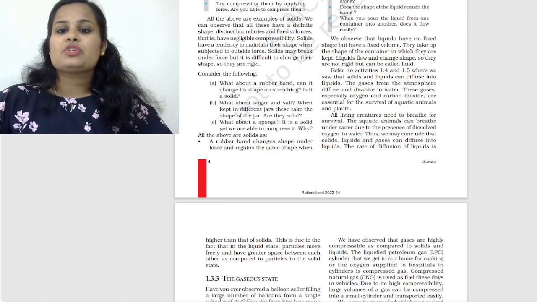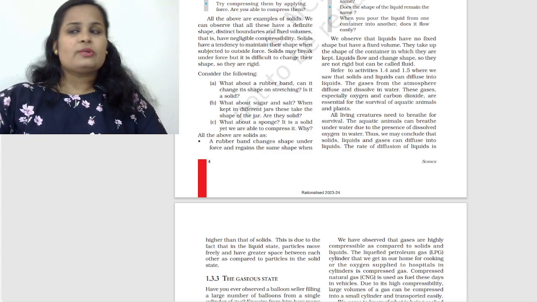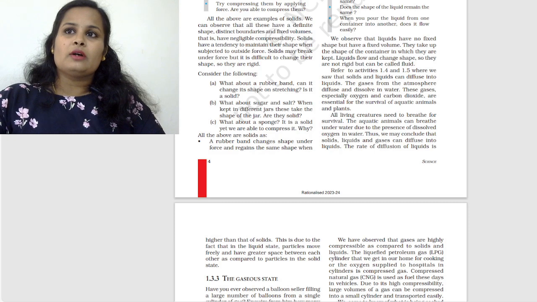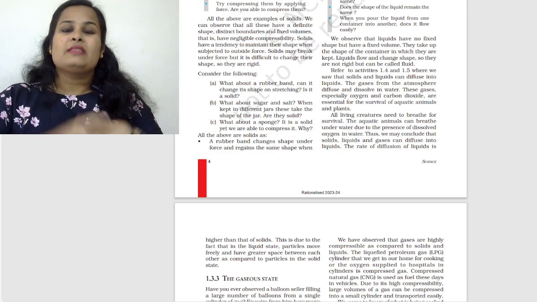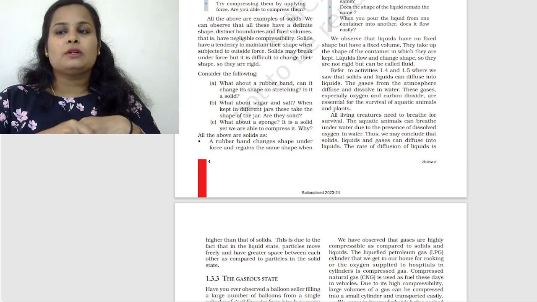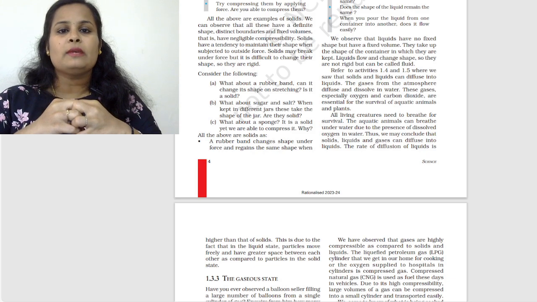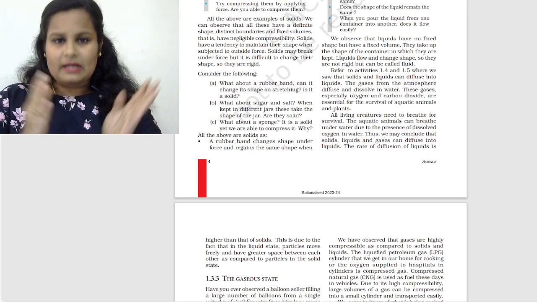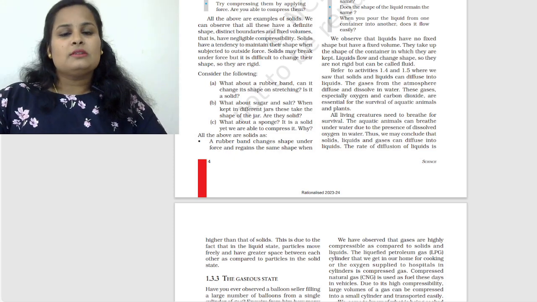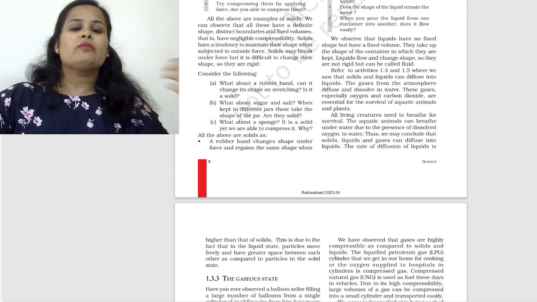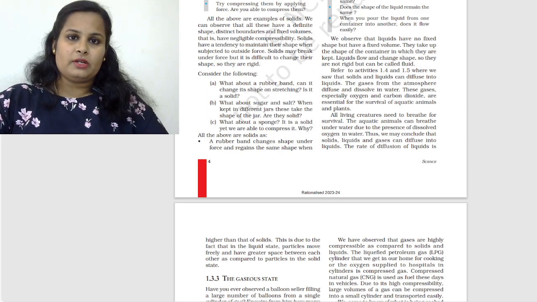The rate of diffusion of liquid is higher than that of the solids. See, friends, why this is so? Because in liquids, the particles are somewhat free apart. There is some intermolecular force of attraction, only a moderate force of attraction, we would say, and the particles have some space in between them. So diffusion can happen at a faster rate when we compare to that of solid particles, right?